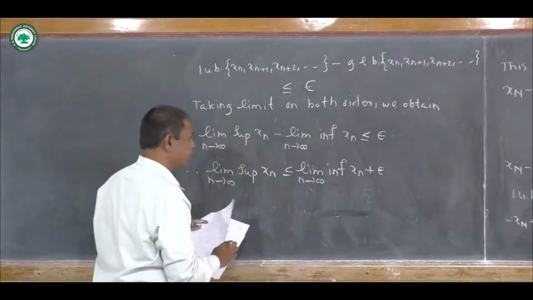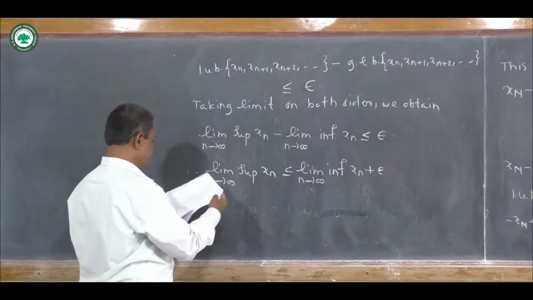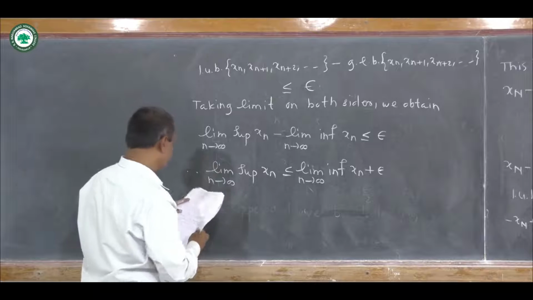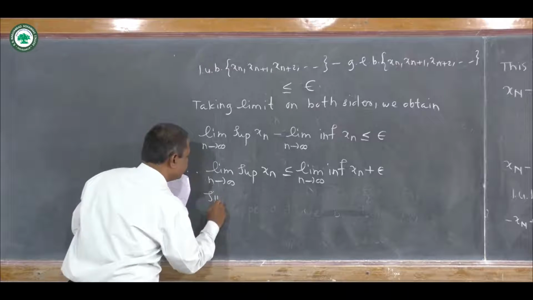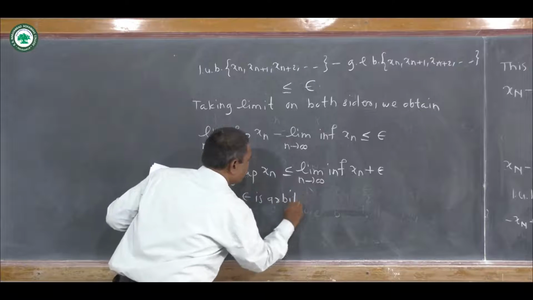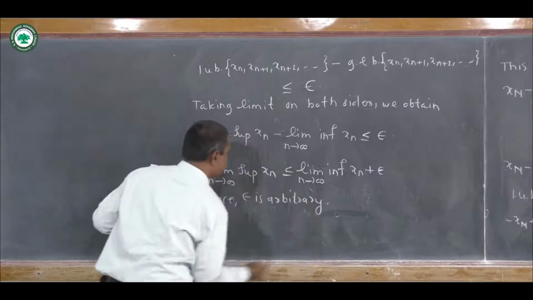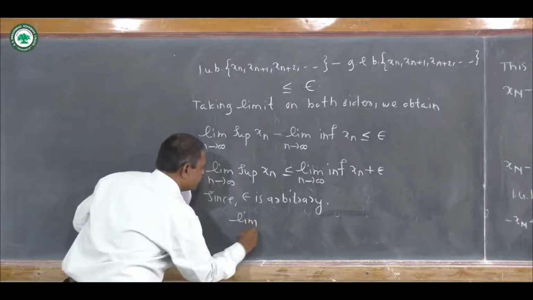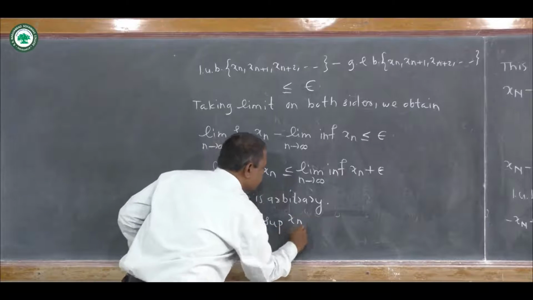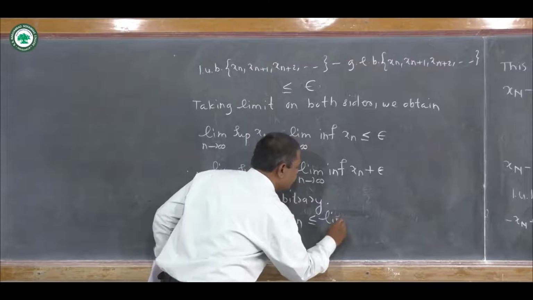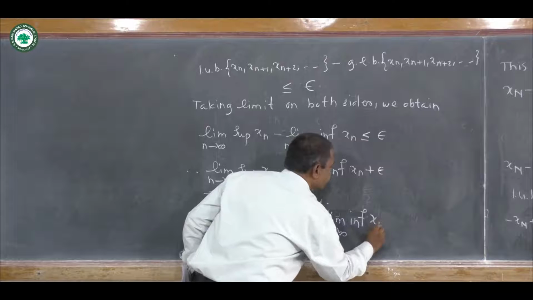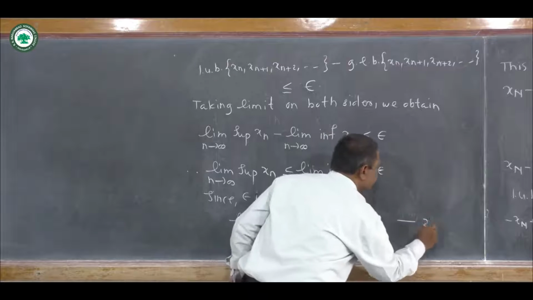But ε is arbitrary here, that is, ε is a very small quantity. So we write here, since ε is arbitrary, the limit as n tends to infinity of the superior of x_n is less than or equal to the limit as n tends to infinity of the inferior of x_n. So this is 2 here.